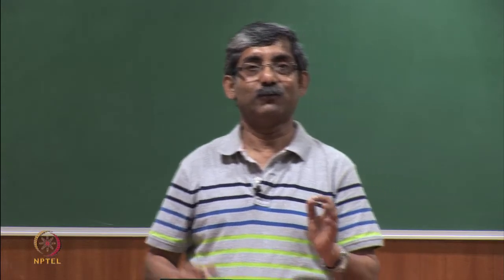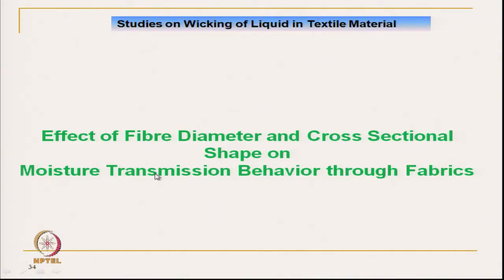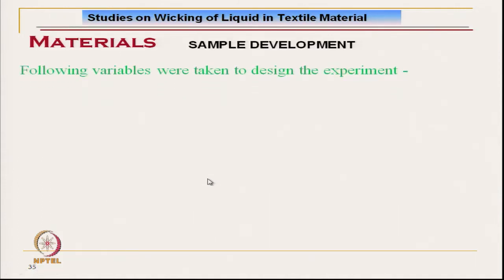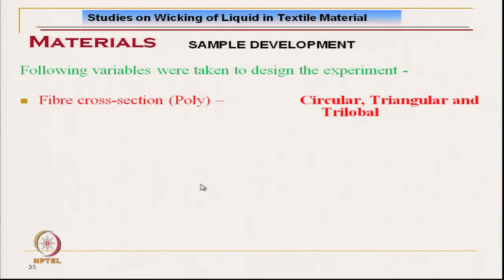What are the factors, how do the fiber diameter and cross sectional shape affect liquid moisture transmission through fabric? In this study, we have used polyester fiber with different cross sectional shapes: circular, triangular and trilobal.